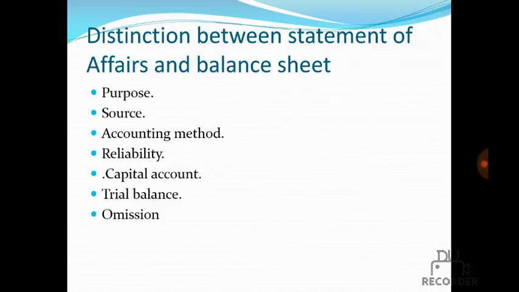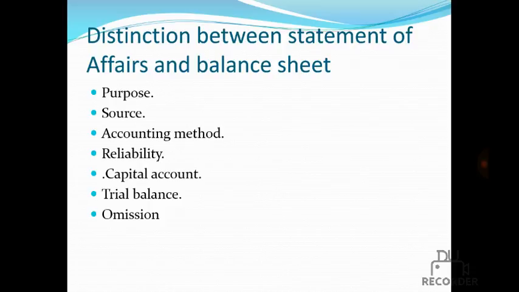In the single entry accounting system, we can only prepare the statement of affairs method, because we don't have complete information of recording. That's why we prepare the statement of affairs. But in the balance sheet, we record all the transactions in a systematic and scientific manner. That's why we prepare the balance sheet in the double entry system.